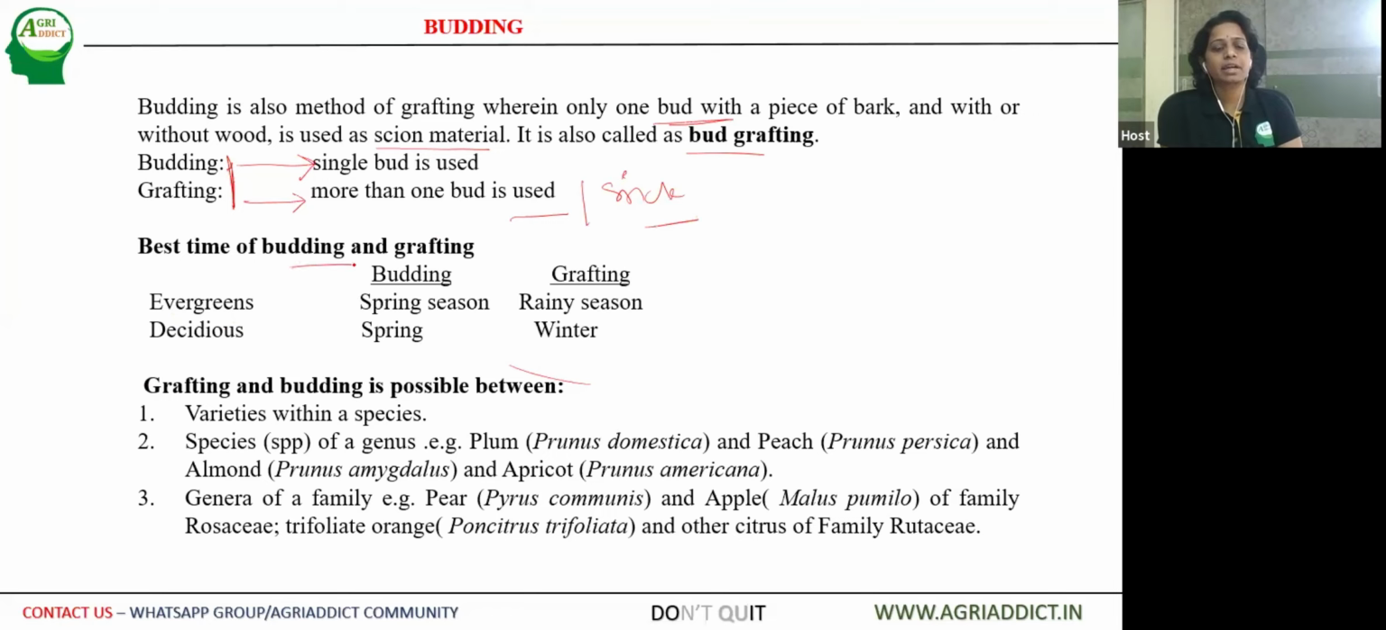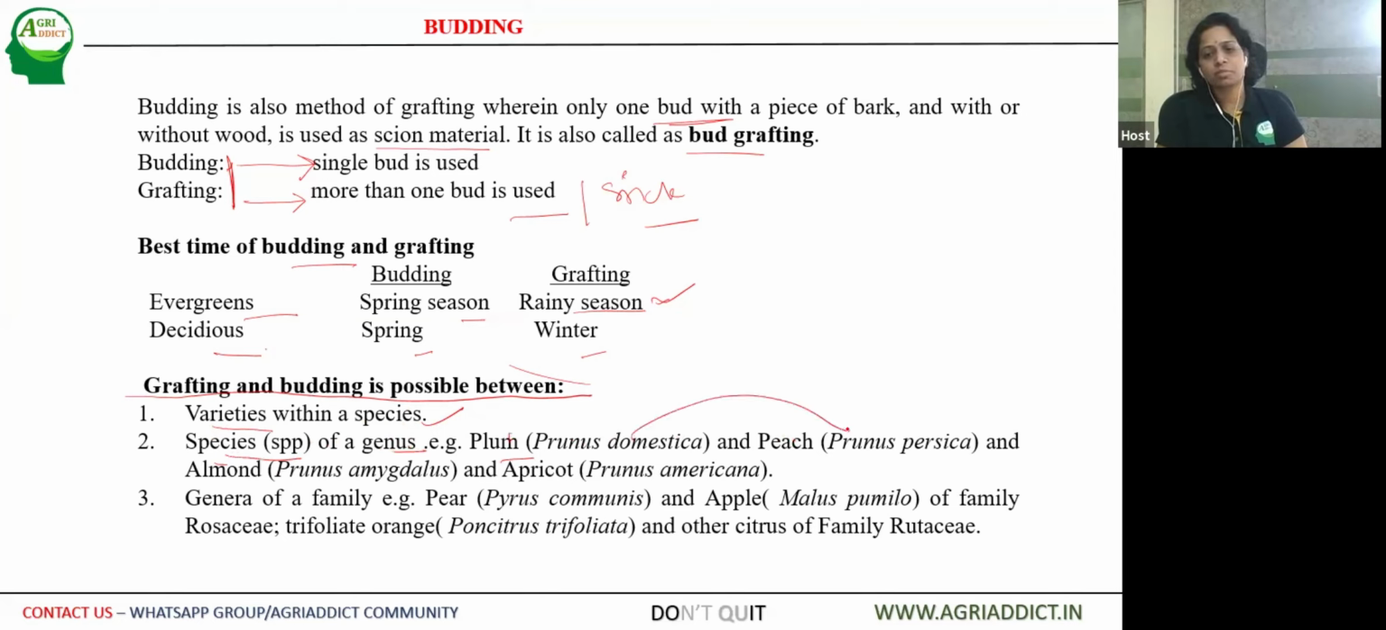Then the best time for budding and grafting in our conditions: for evergreens, the spring season is best for budding, and for grafting, it is the rainy season where the humidity is high. Then in the case of deciduous plants like temperate fruit crops, the spring season is best for budding, whereas the winter season is best for grafting. See, if we look into the different possibilities of budding and grafting, there is a possibility between varieties within the same species, or within a genus among different species like plum and peach. They can be used either as a rootstock or scion variety.